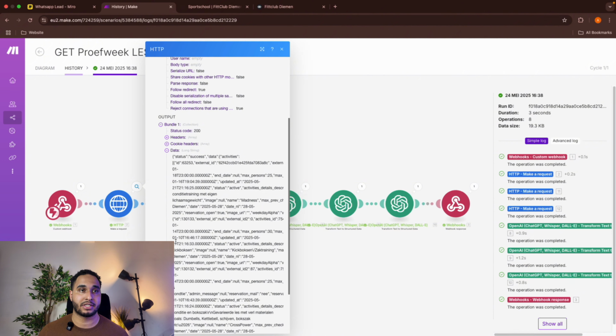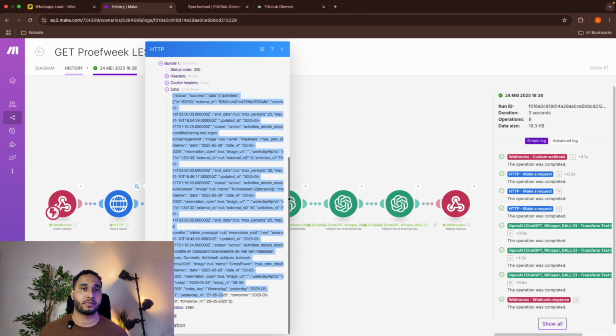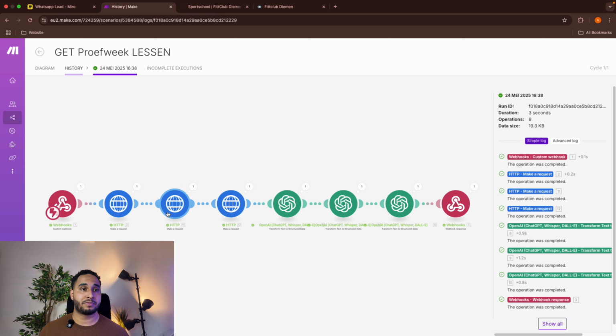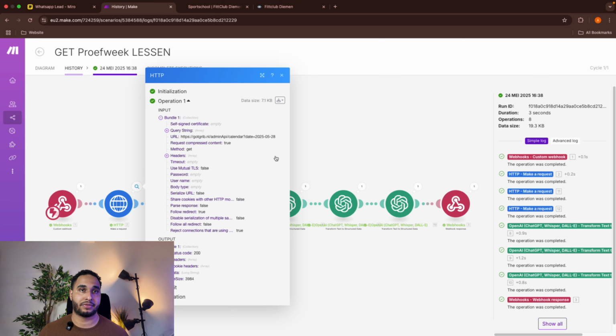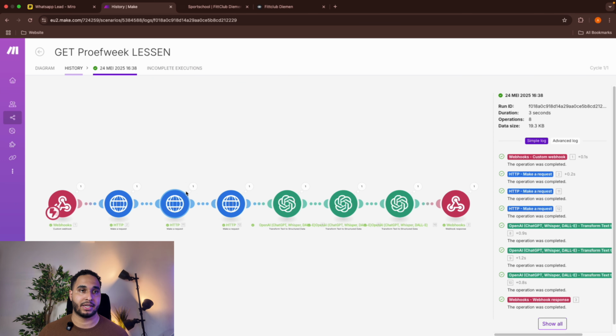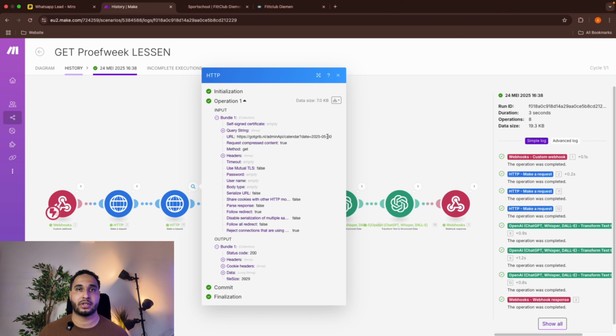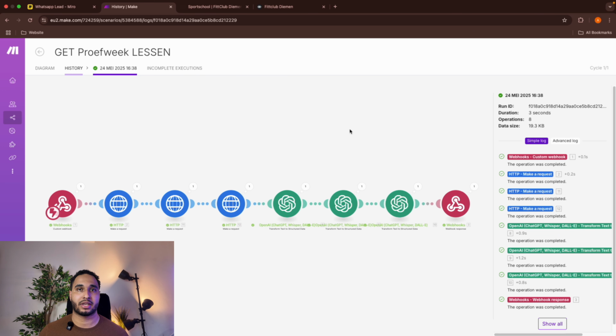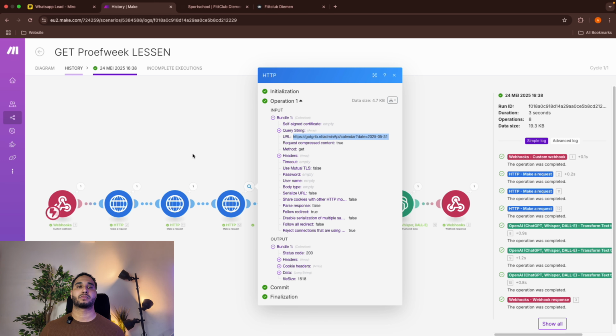So if I open it, you can see in JSON, we have all the information. This API call is basically the same, but for lesson 2, and this is for lesson 3. So the difference is only the date. That was 28, this was 30, and this one was, I guess, 31. Yeah. And then we get the lessons for that day.